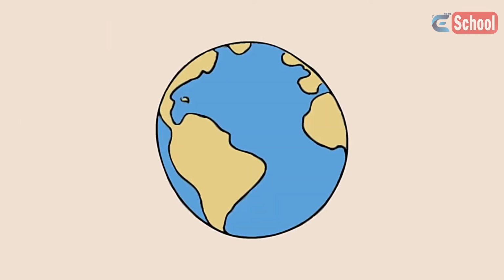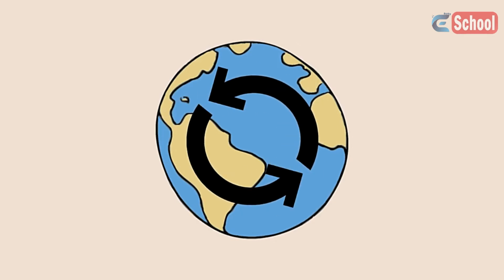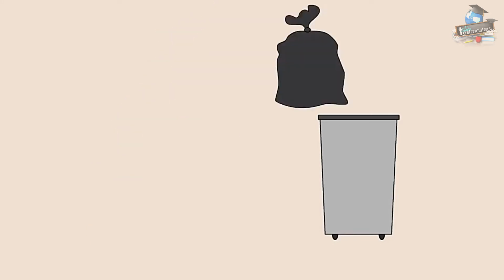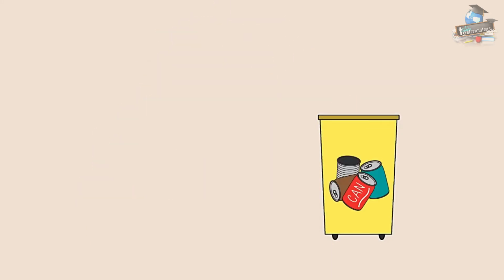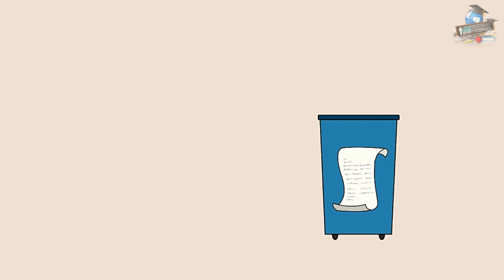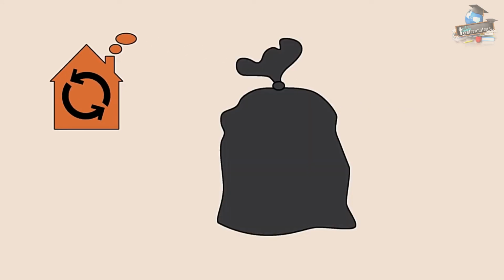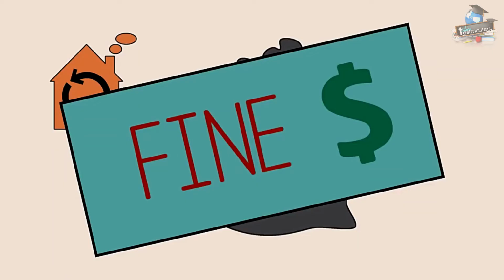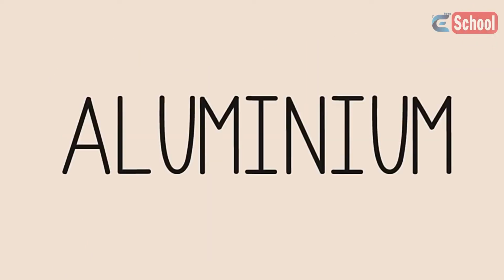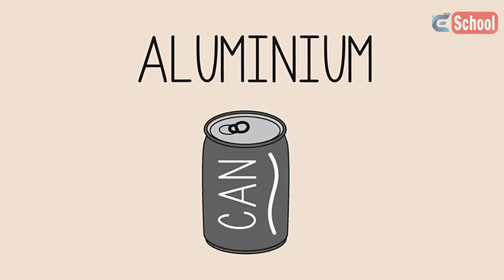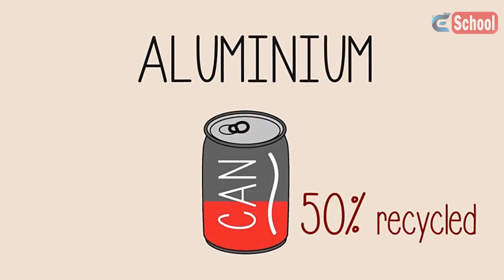In fact, some countries really encourage recycling by having separate sections in their public waste containers, one for waste, one for cans and other metal products, and another for paper products. Some countries also have mandatory household recycling, in a sense that if aluminum cans are found in regular waste bins for pickup, a fine can be issued. In fact, recycling aluminum is so common that any aluminum material that you encounter today has some, if not more, than 50% recycled aluminum content.